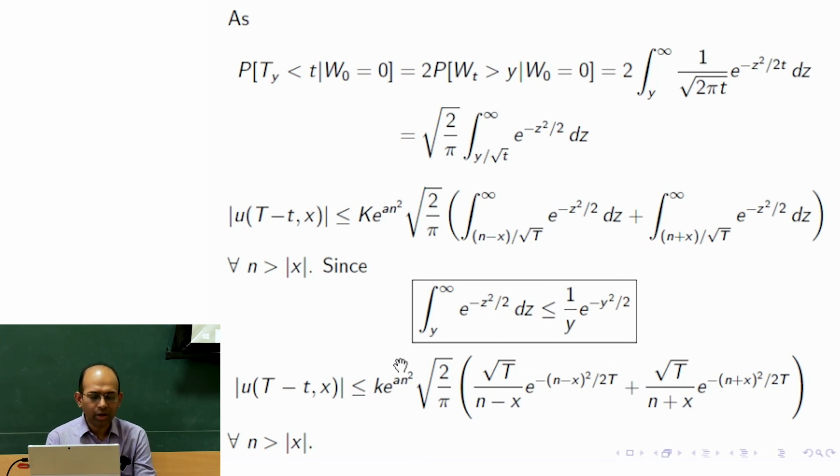However, n also appears here, n square. So these terms give you confidence that this part would go to 0, this part would go to 0, but here also I have an n square.